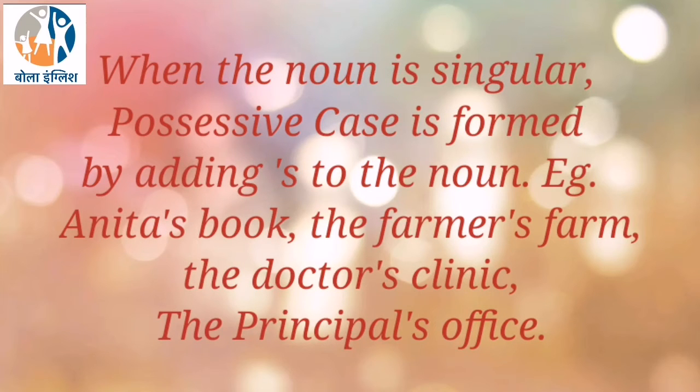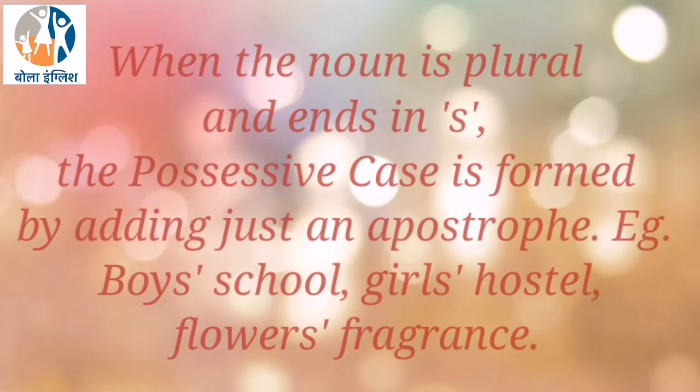When the noun is singular, possessive case is formed by adding apostrophe s to the noun. For example, Anita's book, the farmer's farm, the doctor's clinic, the principal's office. When the noun is plural and ends in s, the possessive case is formed by adding just an apostrophe. For example, boys' school, girls' hostel, flowers' fragrance. Here, the nouns boys, girls, and flowers are all plural nouns.